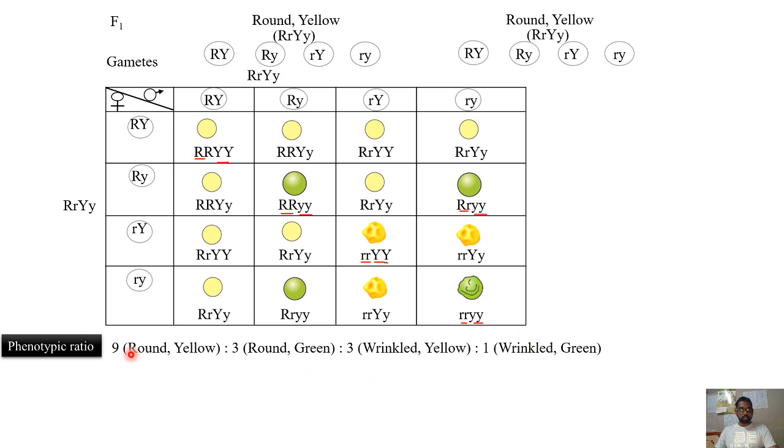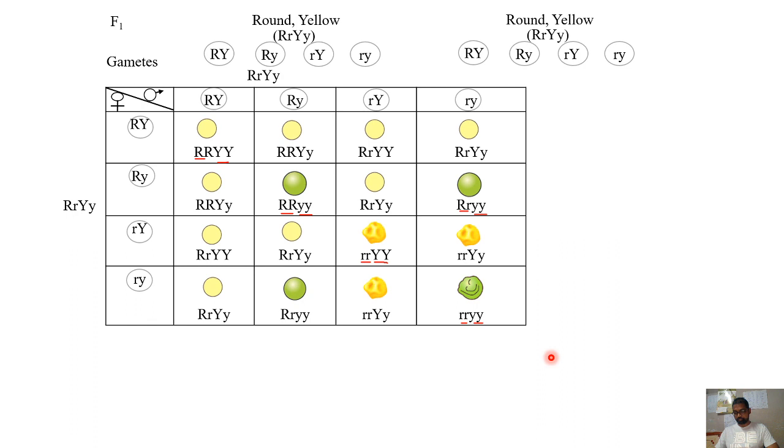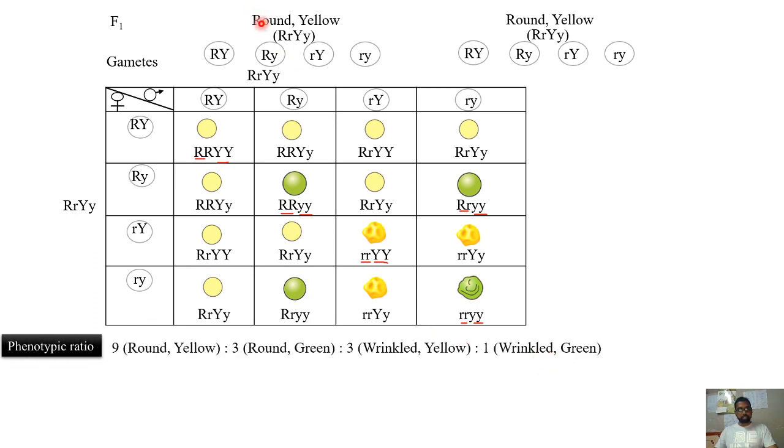So in this you can see 10 will be parental combinations. Parental means the parents that you have considered for the cross in the beginning. The pure breeding plants that you have written were round yellow and wrinkled green. So the parental combinations will be this and this. These 6 will be new combinations. Round green was not there in the parents. Wrinkled yellow was also not there in the parents. Therefore, these are recombinants. So in the total phenotypes produced, 10 out of 16 will be parental combinations, whereas 6 out of 16 will be recombinants.